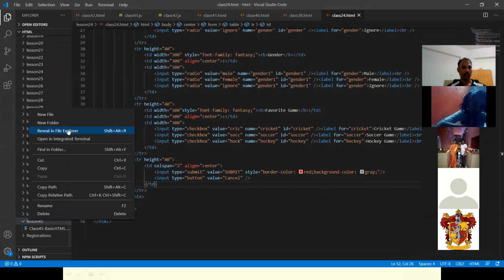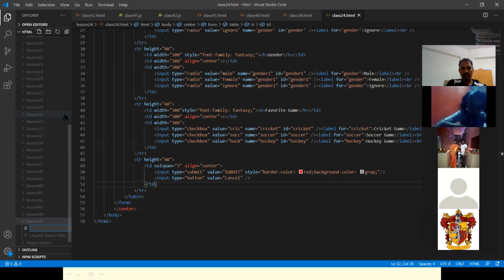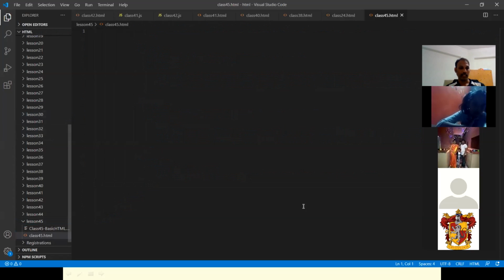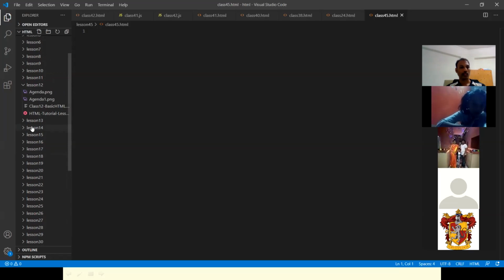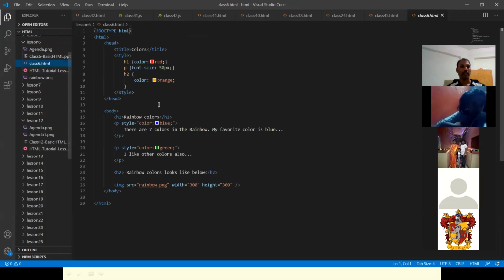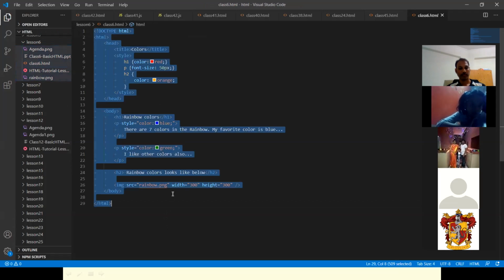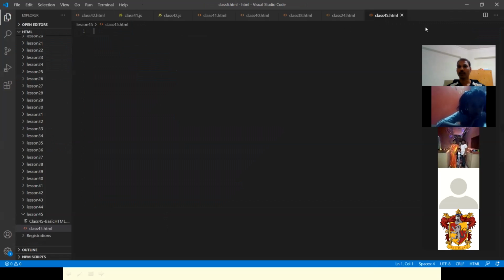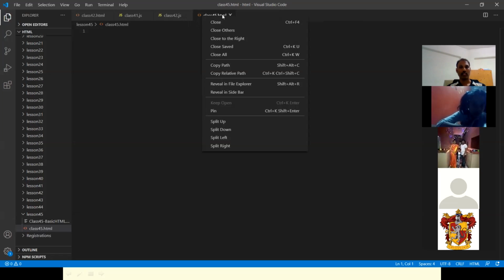I'm going to create a file here, Class 45.html. And then I'll take the basic code. Let me copy it here. I'll copy the basic code. We don't need any HTML files other than 45, so I'll just close the others.